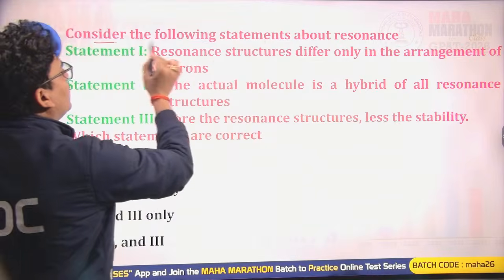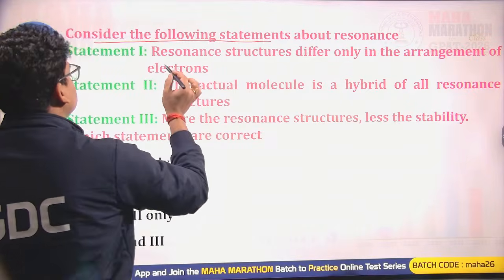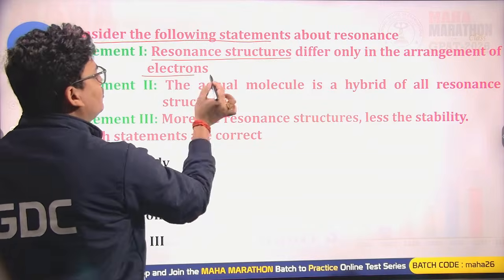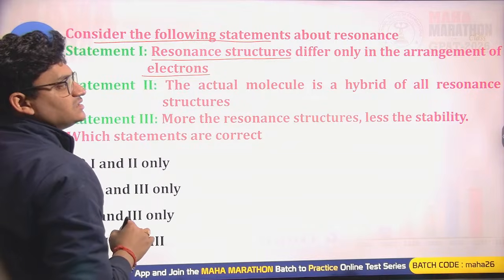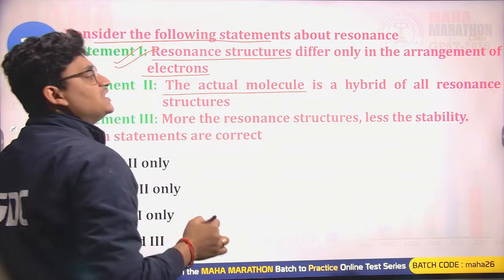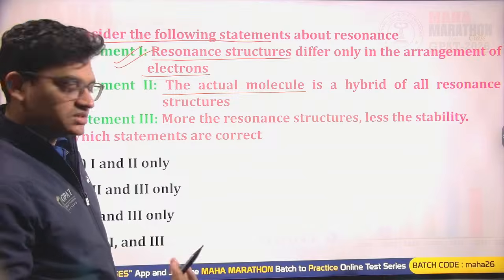Again, we are having a statement based question. Resonance structures differ only in the arrangement of electrons. That is correct. The actual molecule is a hybrid of all the resonating structures. Yes, that is also correct.